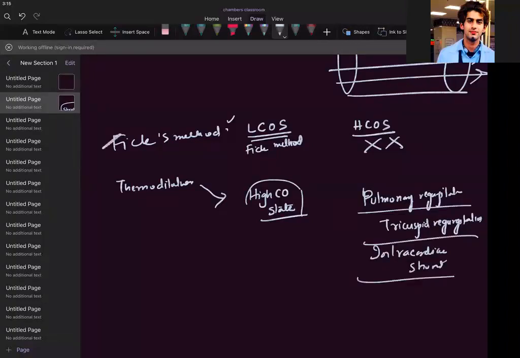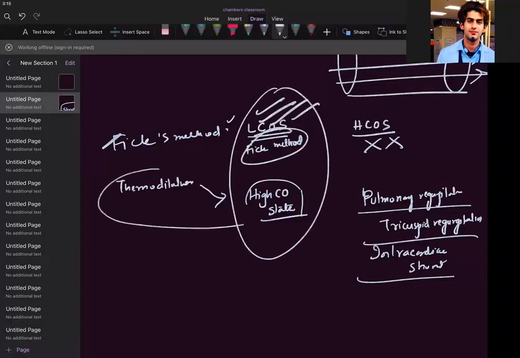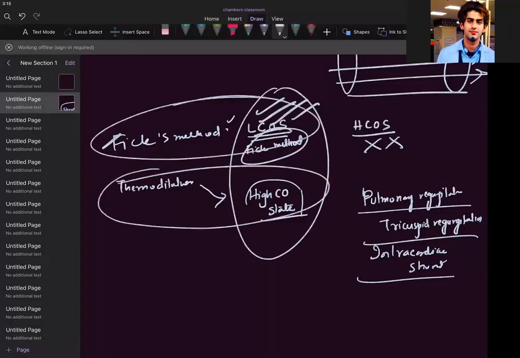So the Fick method, low cardiac output state, I will rely on. Most reliable. These both are most reliable for these situations.